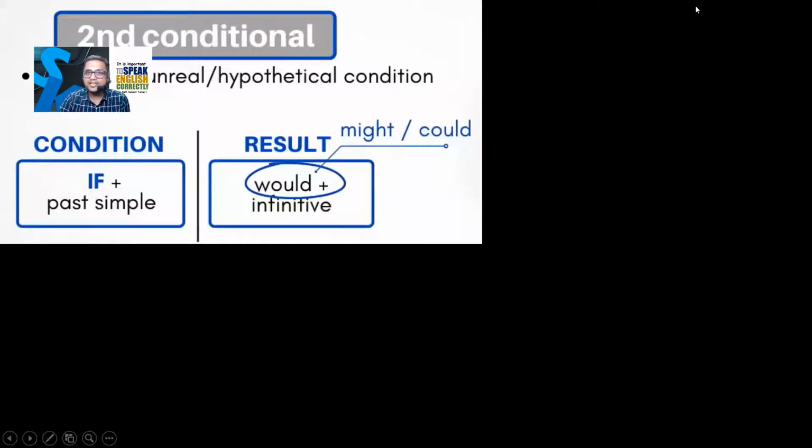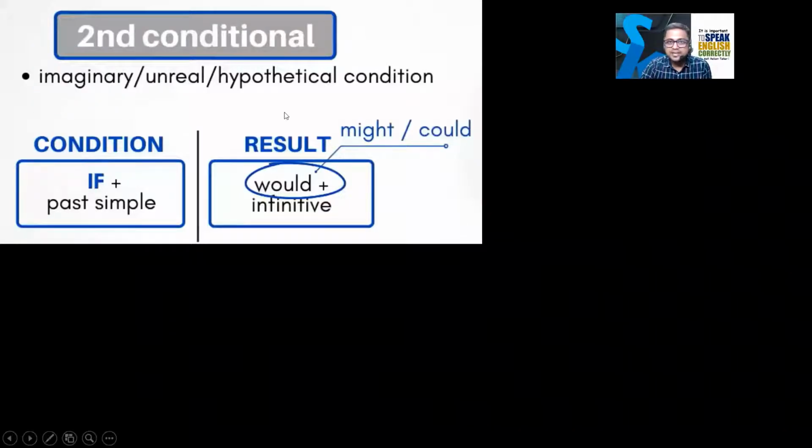Okay, see the second conditional here. The second conditionals are hypothetical conditions. I already told you, not real conditions. So the condition will start with if and past simple. And the result you will speak with would and the infinitive, or might, or could also. This is the second conditional. Let's see the sentence. Look at the sentence.